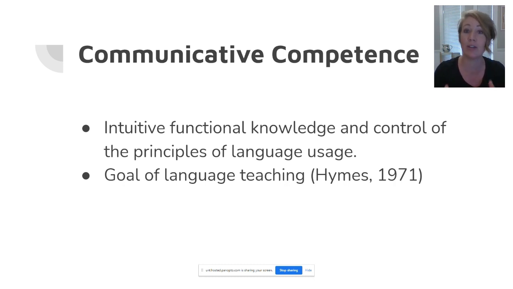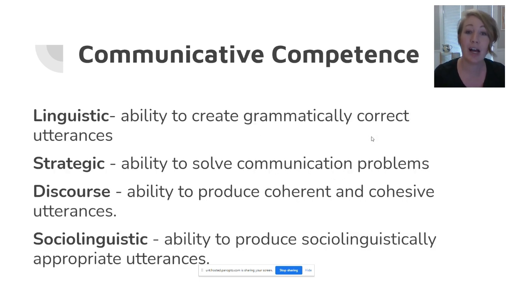So in other words, the ability to use a language effectively is known as communicative competence, and it's thought to be the goal of language teaching. Communicative competence includes having linguistic competence, so the grammatical rules, how to produce words, how to spell words, how to form questions, how to form sentences. Communicative competence includes having discourse competence, so the ability to tell coherent stories from start to finish, the ability to write a cohesive essay where every paragraph makes sense and feeds into the overall message of the paper.